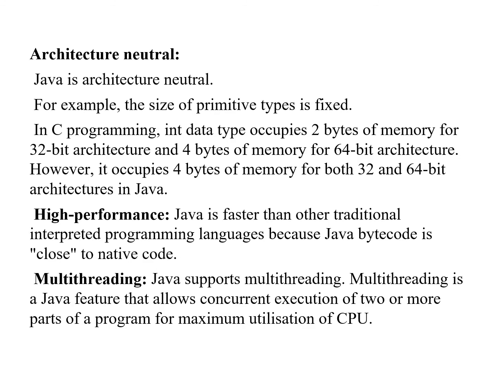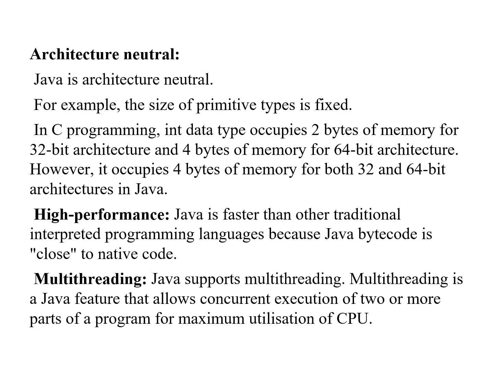Architecture neutral. Java is architecture neutral. For example, the size of the primitive data types is fixed. In C programming, an integer data type will be occupying 2 bytes of memory in 32-bit architecture and 4 bytes of memory for 64-bit architecture. But in the case of Java, for both 32-bit and 64-bit OS, the integer data type will be occupying 4 bytes of memory. So we can say that Java is architecture neutral.